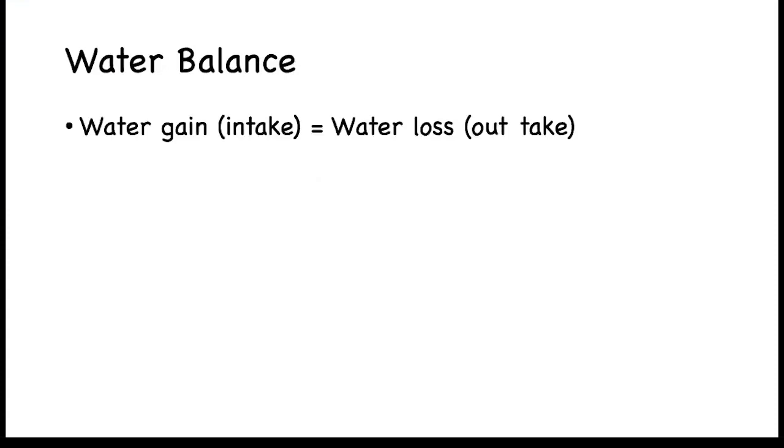It is important to maintain water balance, or homeostasis. In order to maintain water balance, water gain or intake must equal water loss or outtake. There are several ways that we gain water. We gain water through our metabolism, and this water is called metabolic water. Examples of this are dehydration synthesis as well as aerobic cellular respiration.